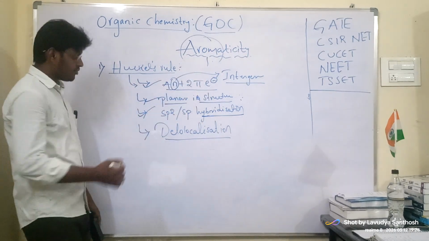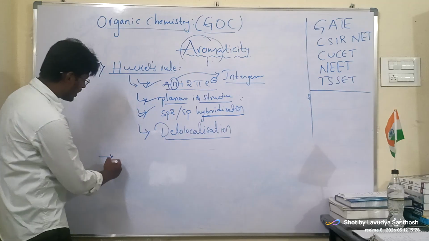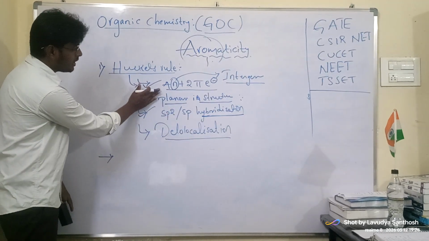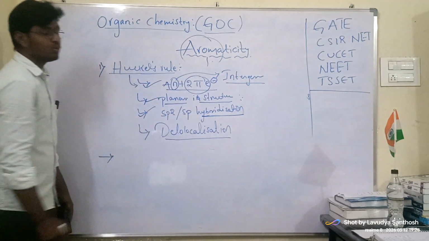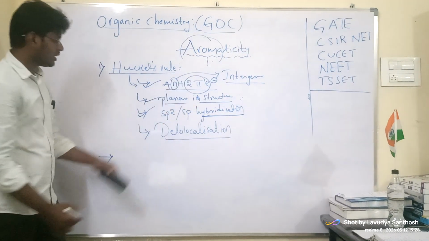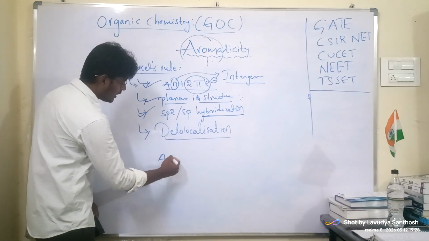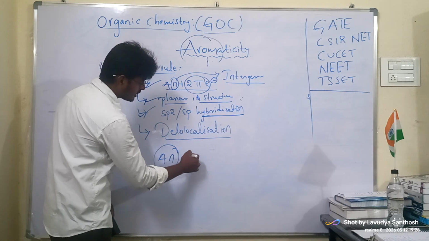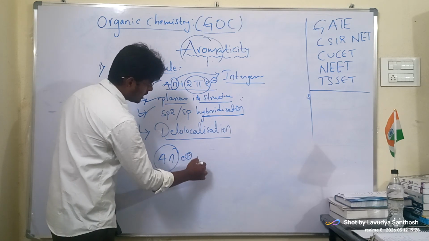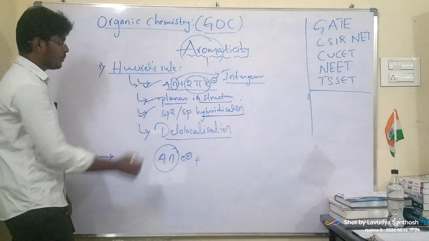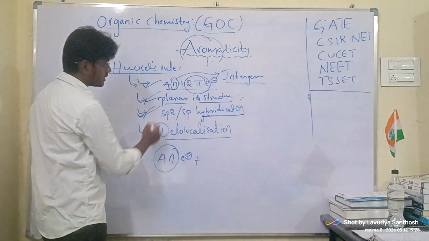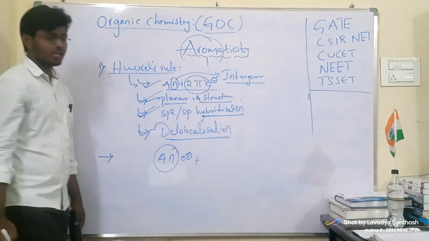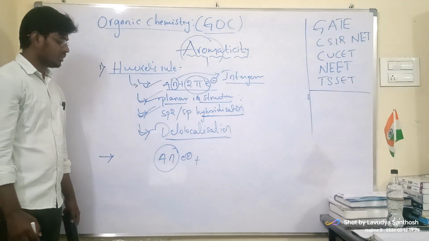And if a compound has all these characteristics but not the 4n plus 2 pi electrons, it is following 4n electrons. It is planar, it is exhibiting sp2, and it also has delocalized electrons in it.